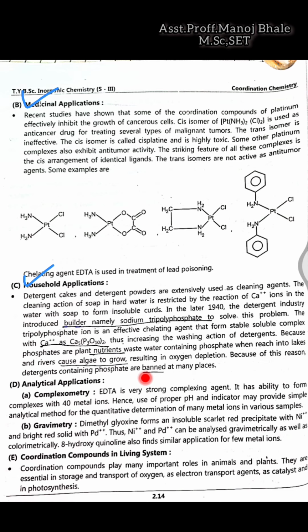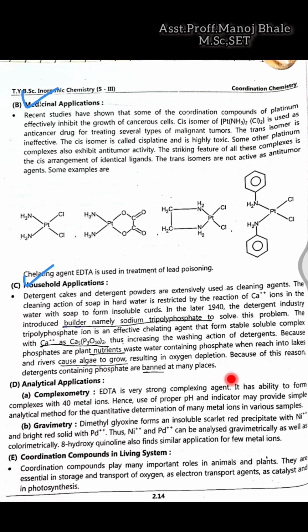Why? Because of that phosphate there is growth of algae, and if there is increased algae inside the river and lakes, the oxygen level drops here, and if the oxygen level decreases, the water animals may die. So that's why most detergents which contain phosphate are banned in most places.